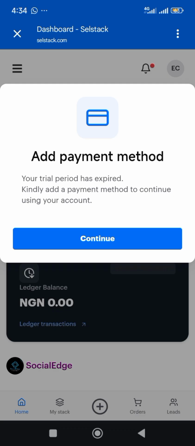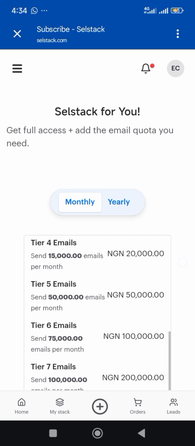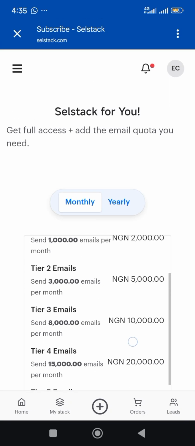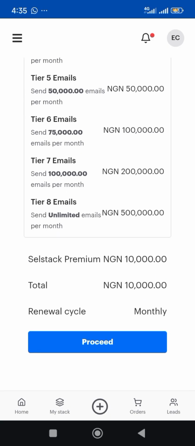Okay, can you add a payment method to continue using your account? Wow. So the platform is no more free again. Wow. Let's start Premium 10. This platform used to be completely free, so they have added a premium payment plan to it.